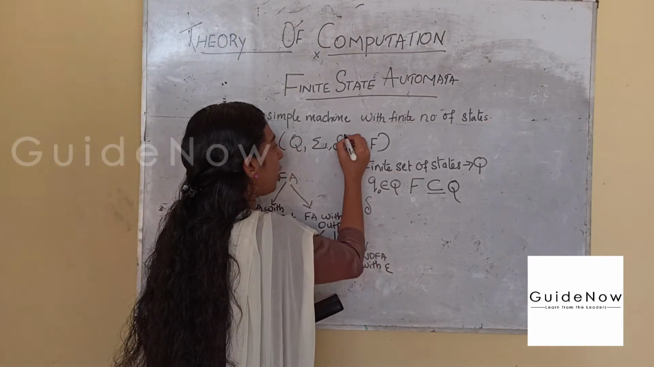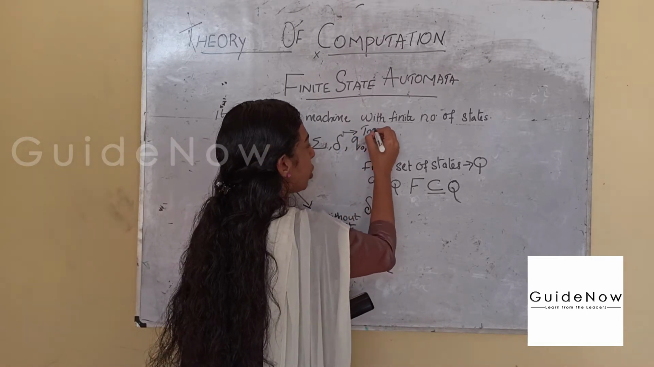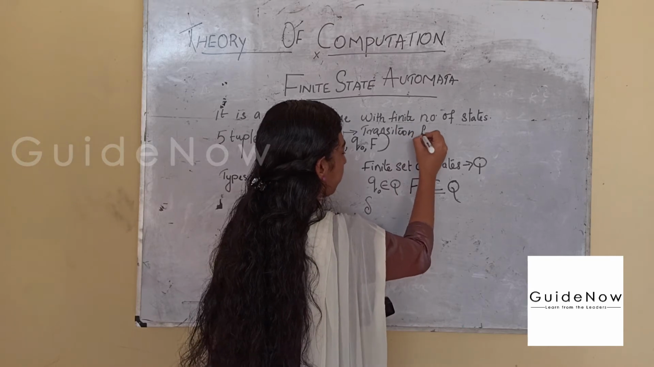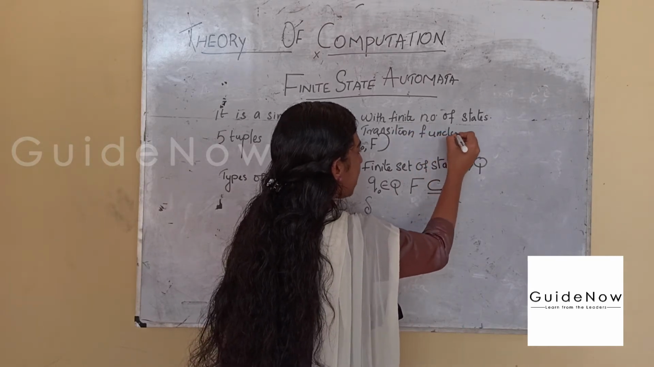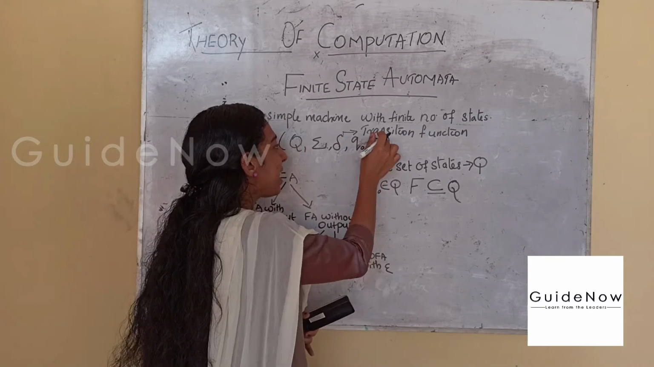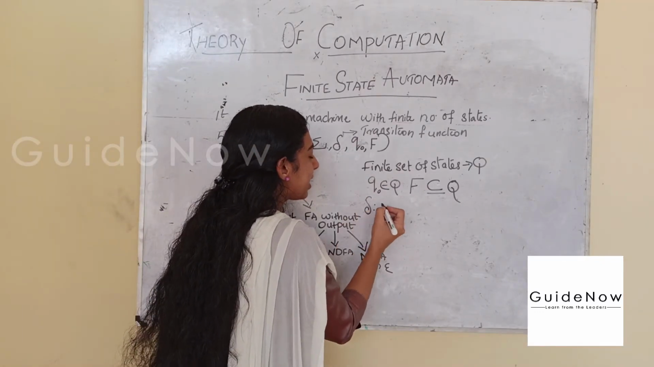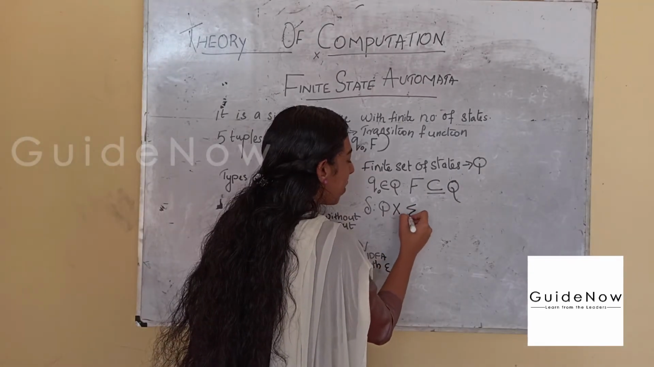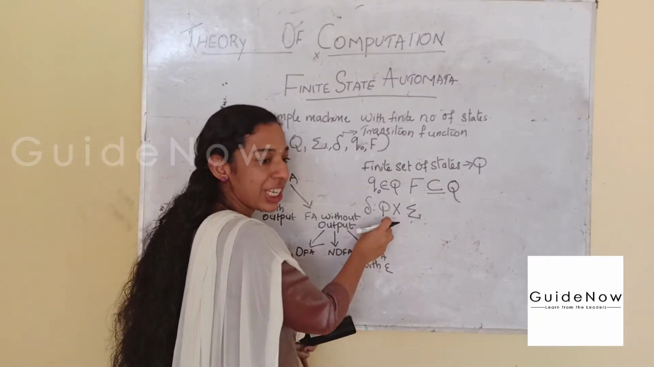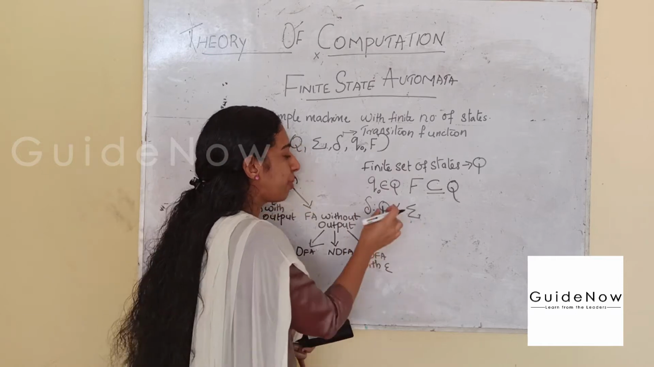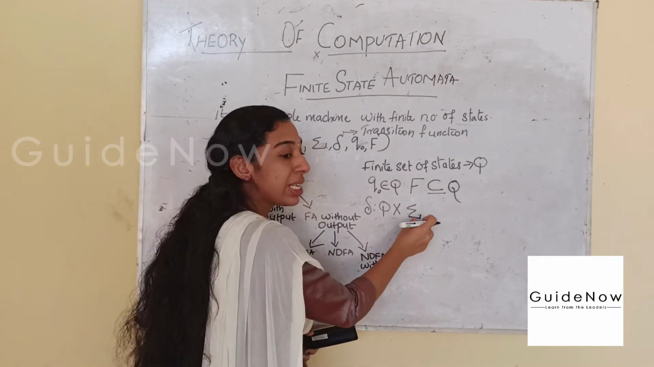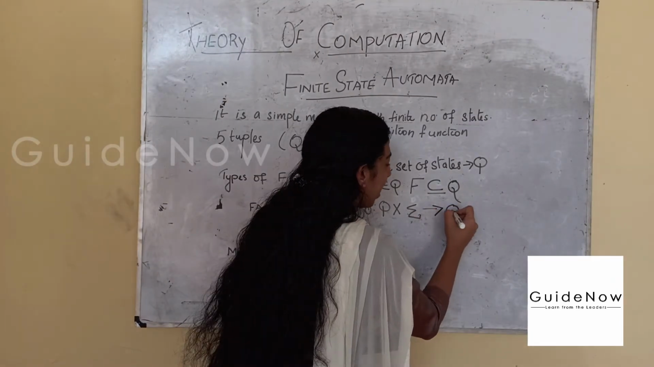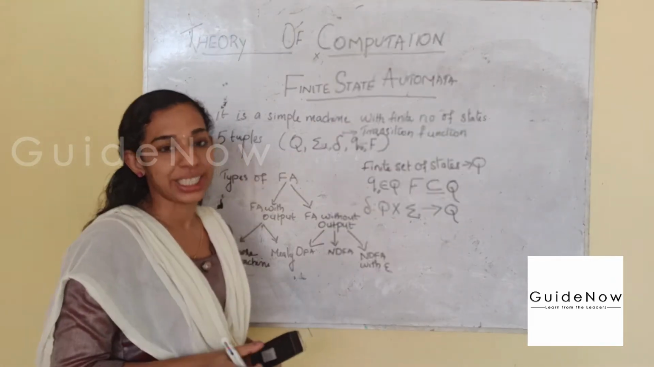Delta is actually known as the transition function. The delta is defined as delta: Q × Σ → Q, that is, state cross sigma. In the sense, if we take a state from capital Q upon a symbol from the alphabet, we will move on to another state. That is the transition function.